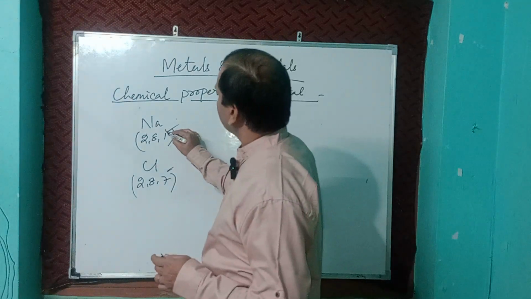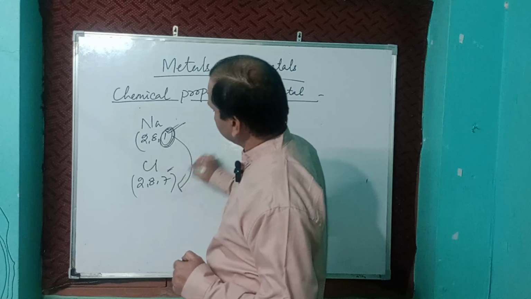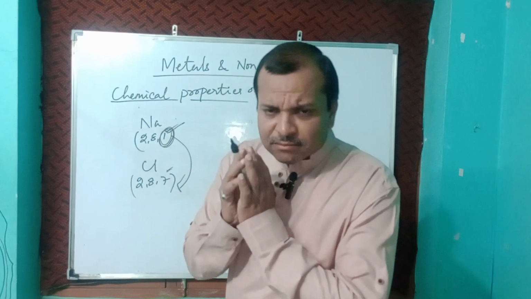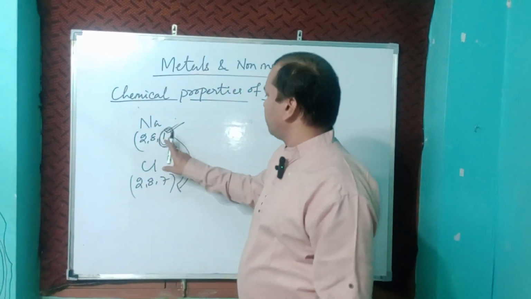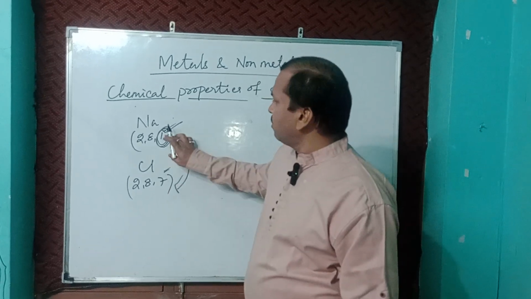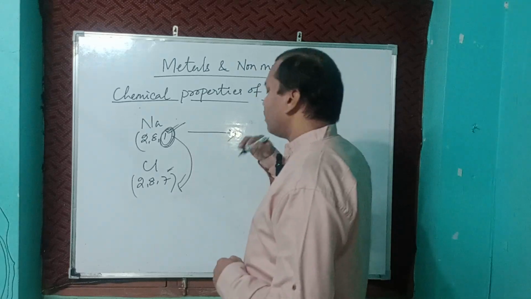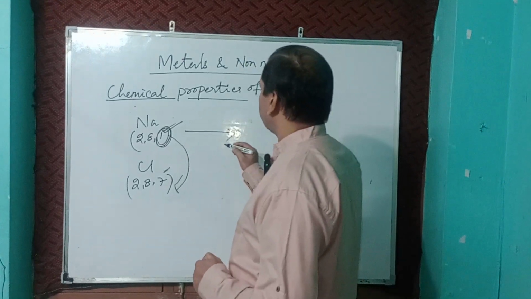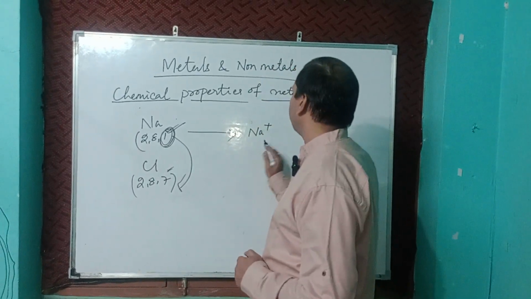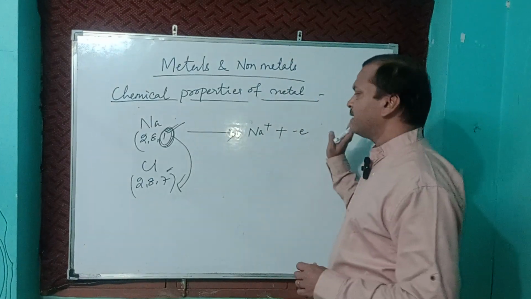Sodium can give away 1 electron and chlorine will gain 1 electron. When sodium loses 1 electron, it becomes a sodium Na plus ion.